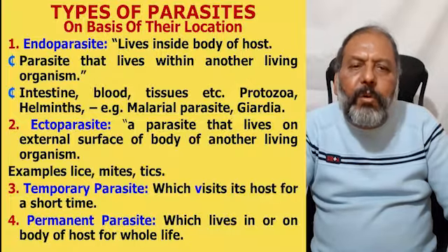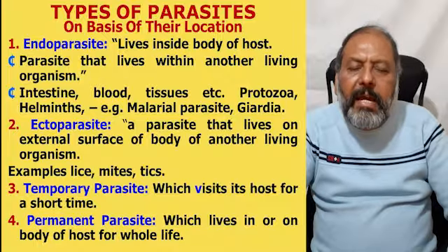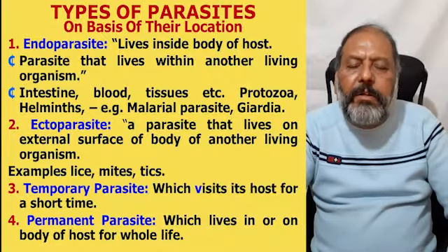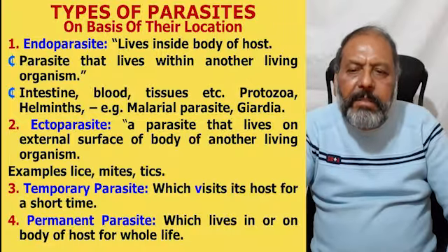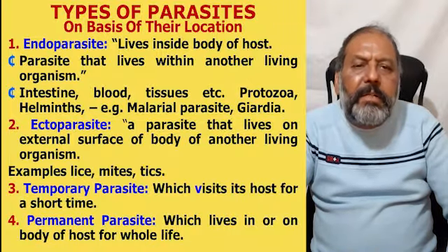Number two, ectoparasites. Ecto means outside, a parasite that lives on the external surface of the body of another living organism. The examples are lice, mites, ticks.